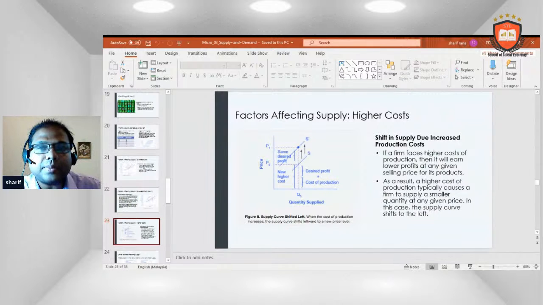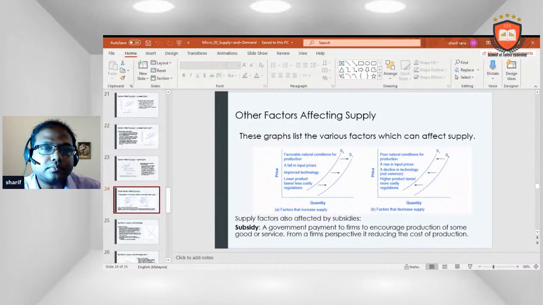Shift in supply due to increased production cost. If a farm faces a higher cost of production, then it will earn lower profit at any given selling price for its product. As a result, a higher cost of production typically causes a farm to supply a smaller quantity at any given price. In this case, the supply curve shifts to the left.